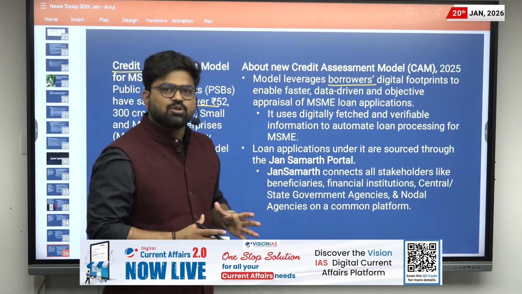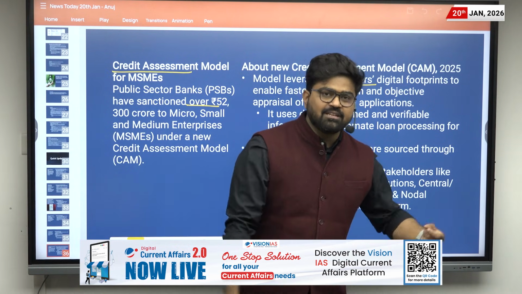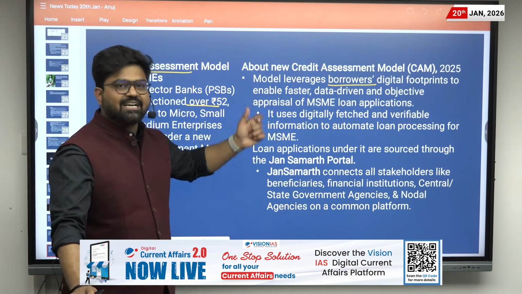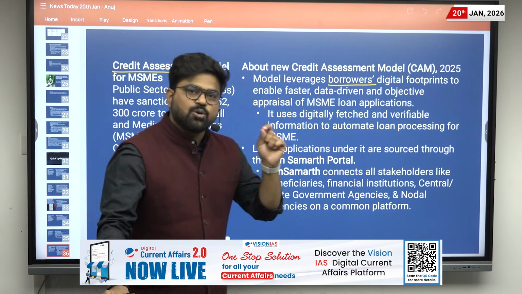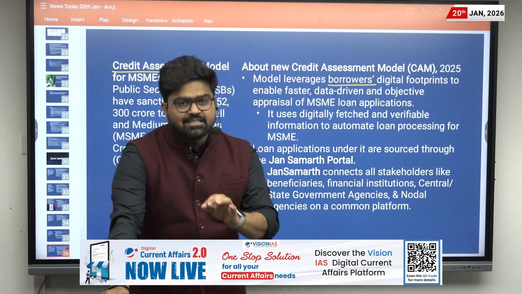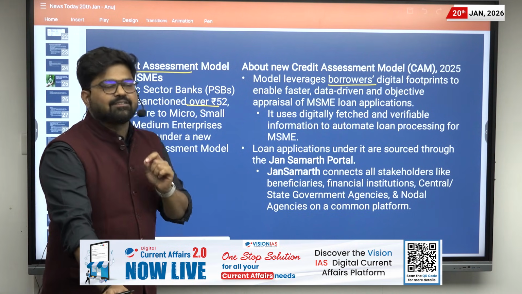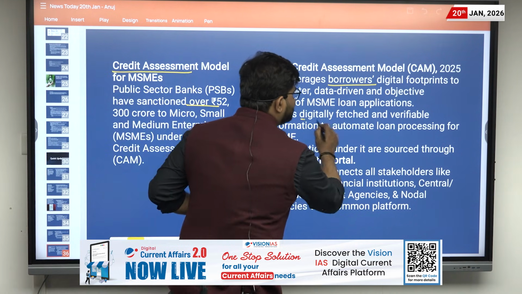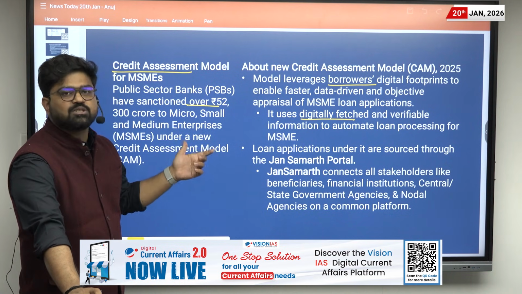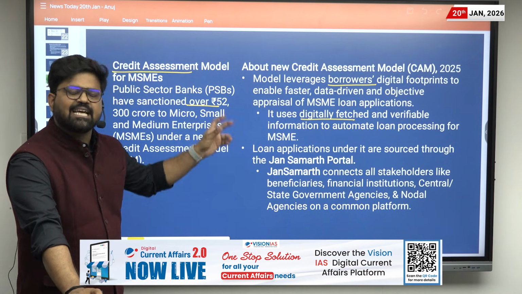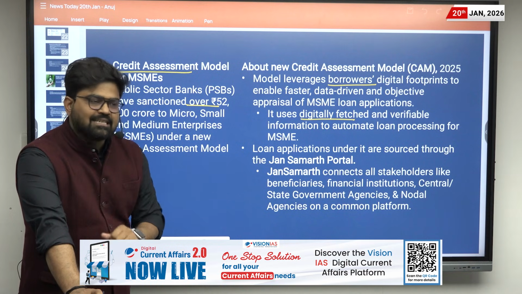So whenever there is a question about development of MSMEs, you can write about this new credit assessment model, that their assessment is now also done based on their digital footprints to increase their credit. And it uses digitally fetched and verifiable information to automate the loan processes for MSMEs. This can be a point in your mains answer.